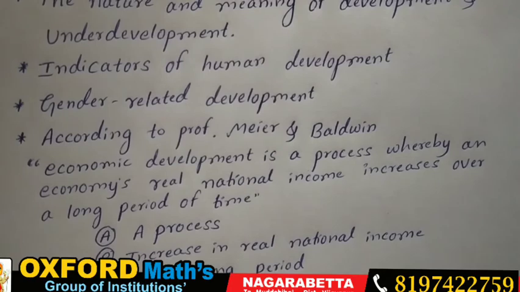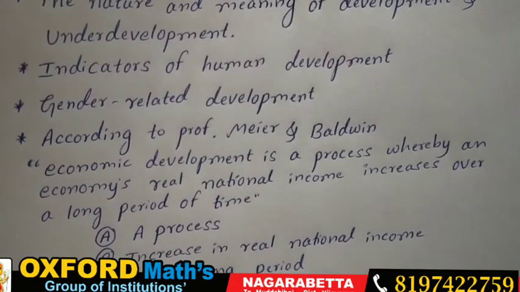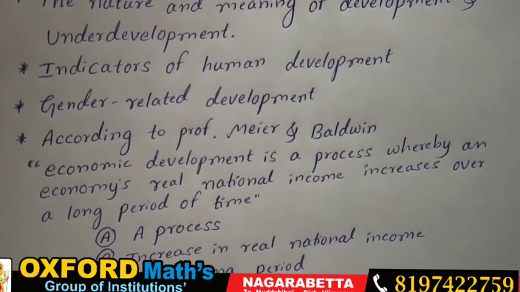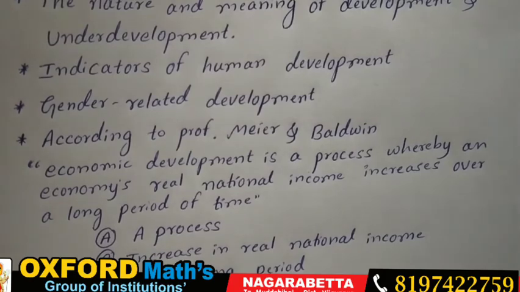These are all kinds of problems. When we remove them, automatically development takes place. Hence, we may describe economic development as a process that extends over a long period, which helps in reducing poverty and thereby helping a country to achieve self-sustained growth in income.